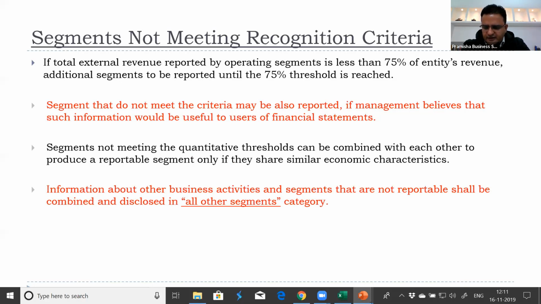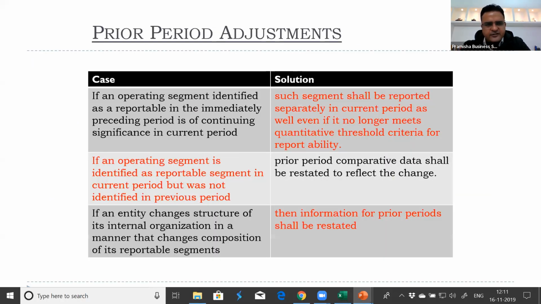We have discussed this slide as well. To meet the quantitative threshold of 75% criteria, all the remaining segments go into an other segments category. Now, prior period adjustments. If an operating segment was identified as a reportable segment in the immediately preceding period, and it is of continuing significance in the current period, such a segment shall be reported separately in the current period as well, even if it is not meeting the quantitative threshold criteria. If the management believes that it is of significance, we should report it again.